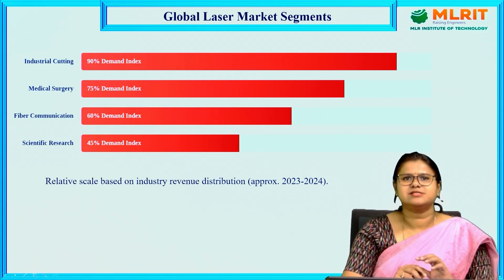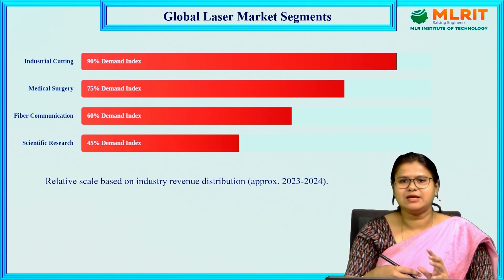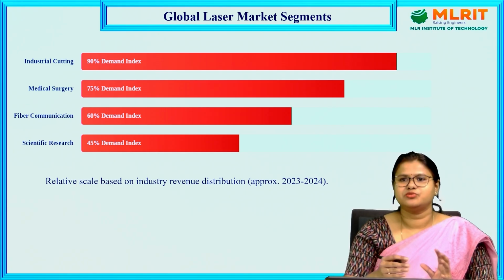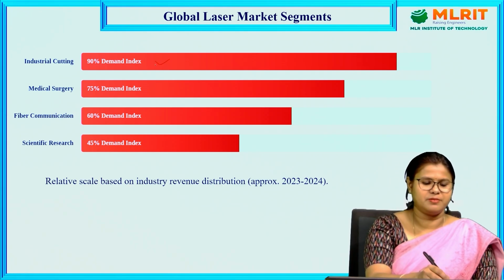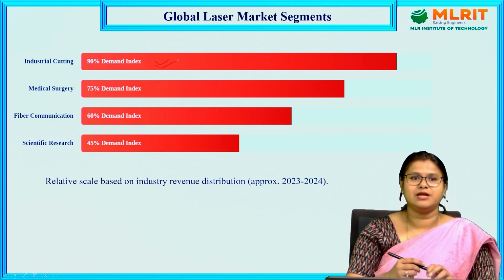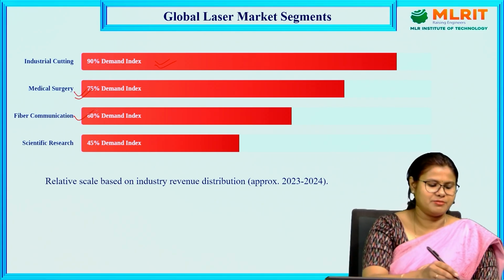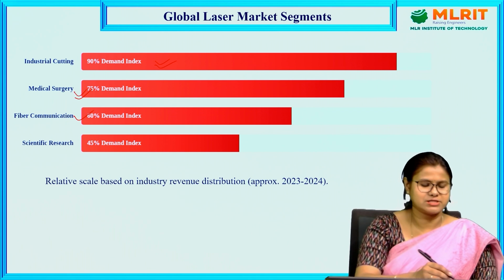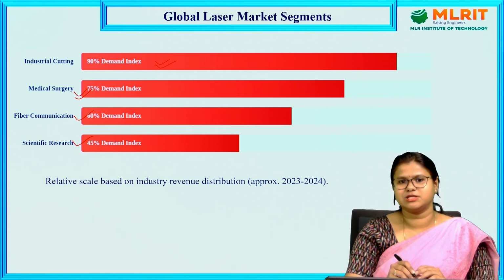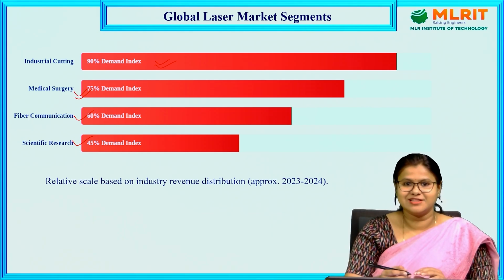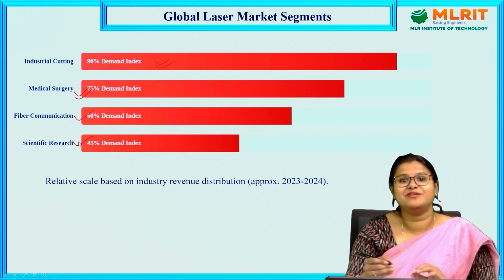Then let us consider the global laser market segment. Currently we are using laser in diverse fields. In industrial cutting these days it has 19% demand index, in medical surgery laser has 75% demand index, in fiber communication 60% demand index, and for scientific research there is 45% demand index for laser. This is why we should think about the importance of knowing how we are producing laser, and what the benefits of knowing about laser are.